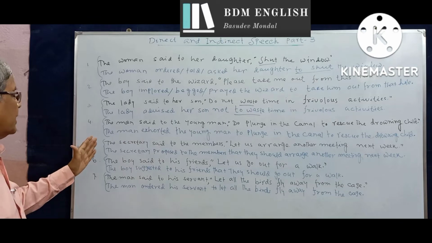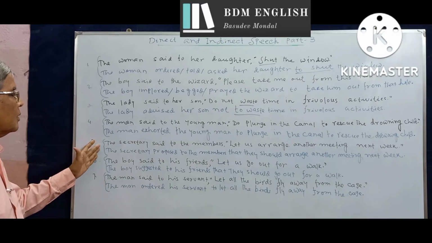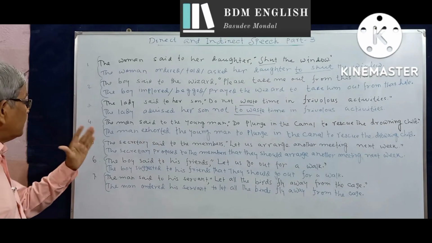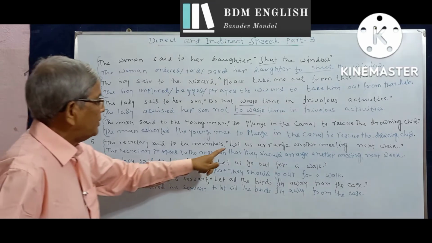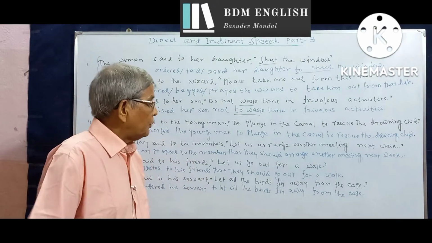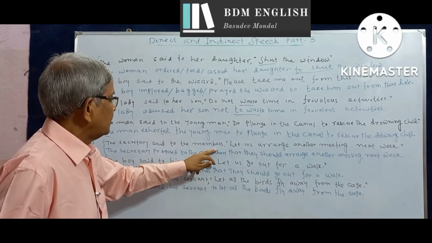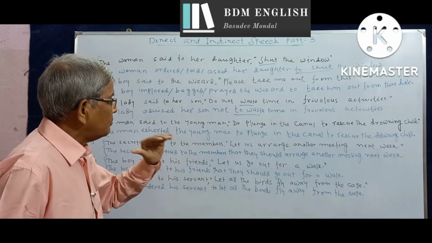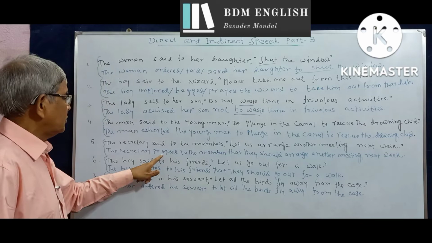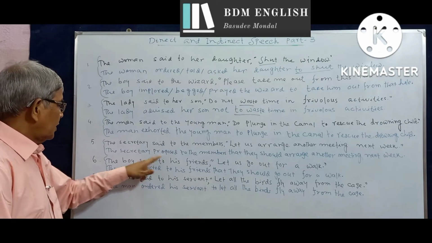Now, this second category of imperative sentences begin with the verb let. And when it denotes a formal proposal, we usually use the verb proposed.